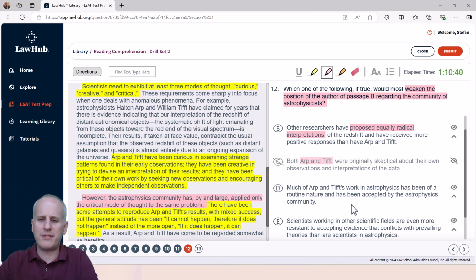Then choice D, much of A&T's work in astrophysics has been of a routine nature. Okay, is it this work? I have no idea. That has nothing to do with this specific problem. So we can eliminate choice D pretty readily.